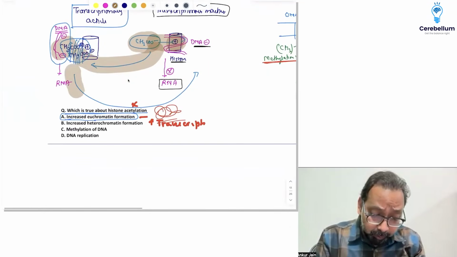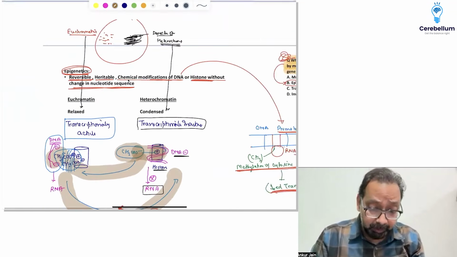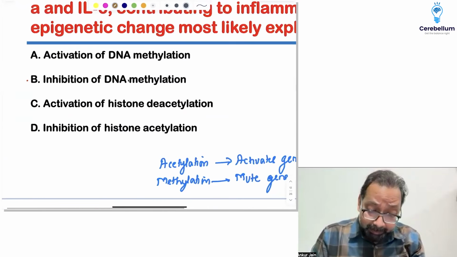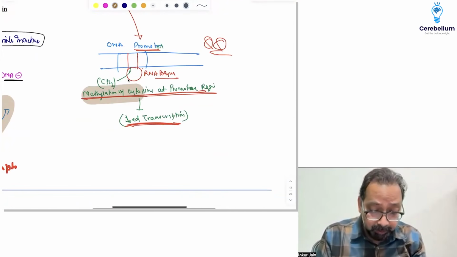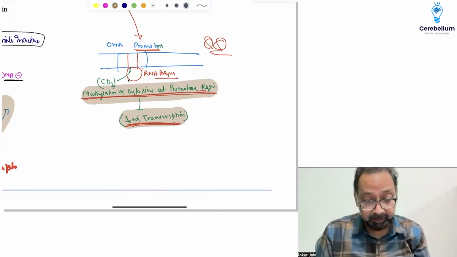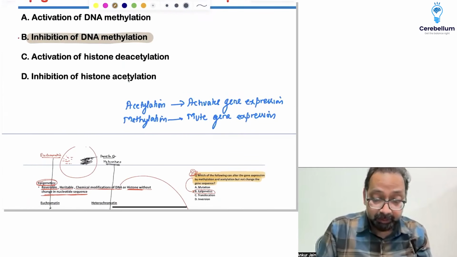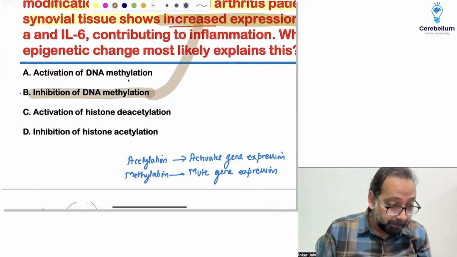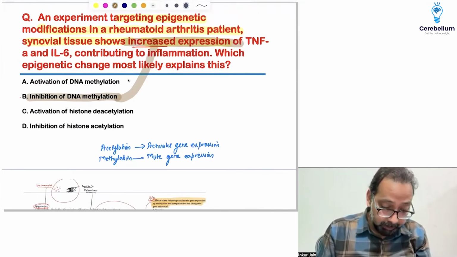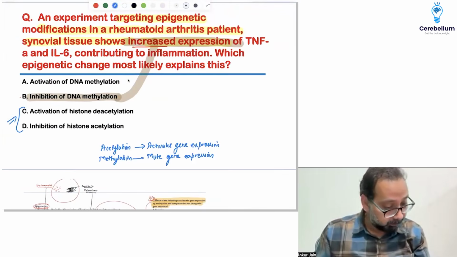Deacetylation of histone causes condensation and decreased transcription. Methylation of cytosine at the promoter region decreases transcription. So if you inhibit DNA methylation, there would be increased expression. Answer is B. Actually, C and D are both the same thing.